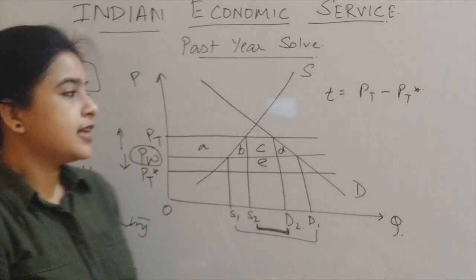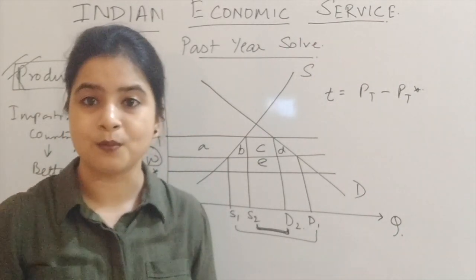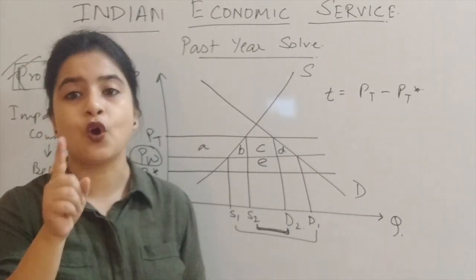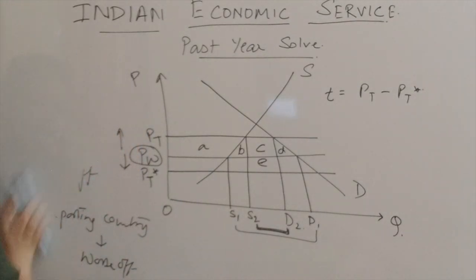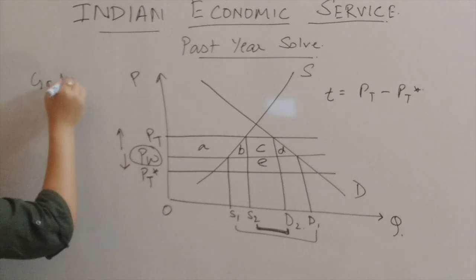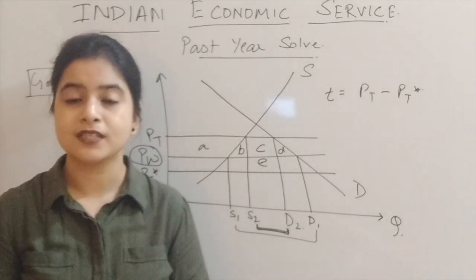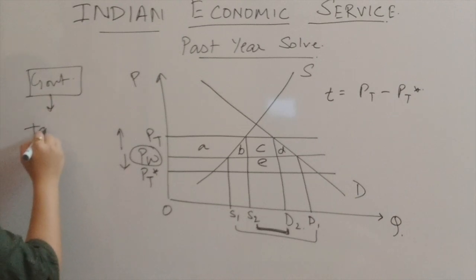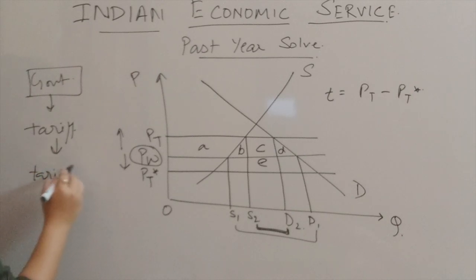Now, here the tariff is imposed, right? And tariff is imposed by whom? The government. So here, in order to analyze the welfare effect, we also have to include the government in our scenario. The third party that is getting the effect, the benefit or the cost, is the government. As it is imposing the tariff, it is earning a tariff revenue.